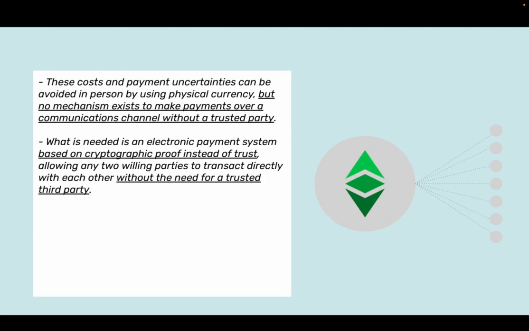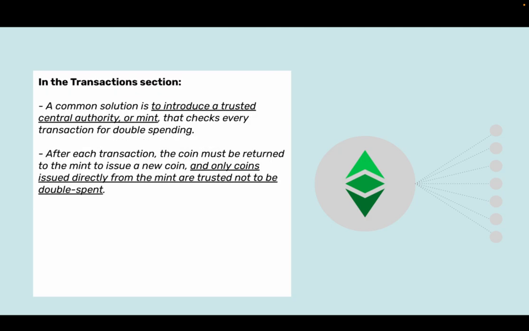These costs and payment uncertainties can be avoided in person by using physical currency, but no mechanism exists to make payments over a communication channel without a trusted third party. What is needed is an electronic payment system based on cryptographic proof instead of trust, allowing any two willing parties to transact directly with each other without the need of a trusted third party.